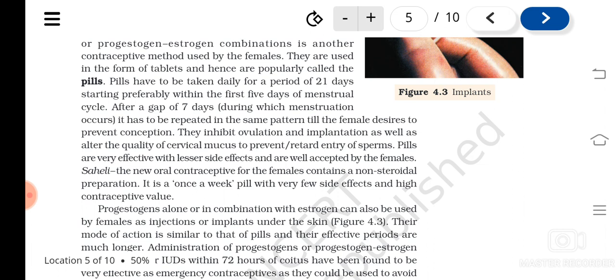Okay, so Saheli is one of the oral pills that was developed in India, that we have already studied, and it is non-steroidal, and it's a once a week pill with fewer side effects and high contraceptive value.